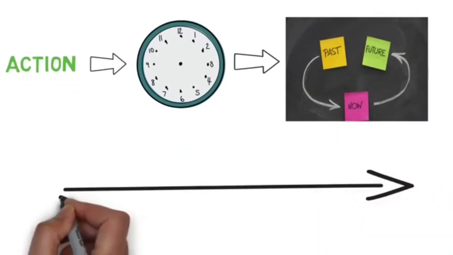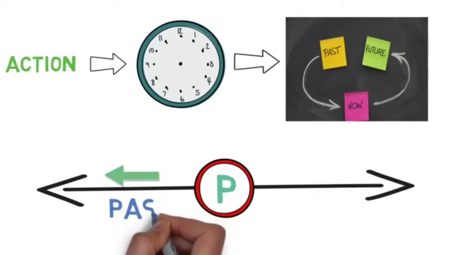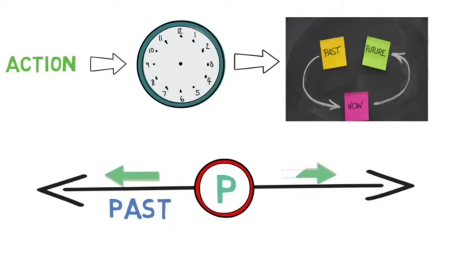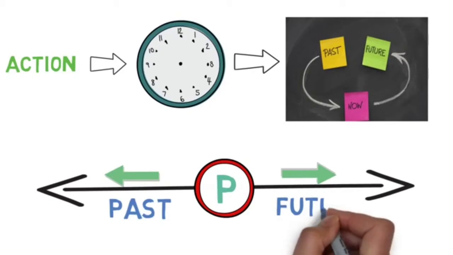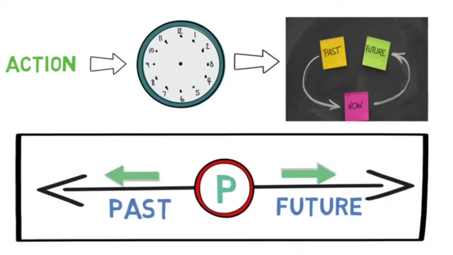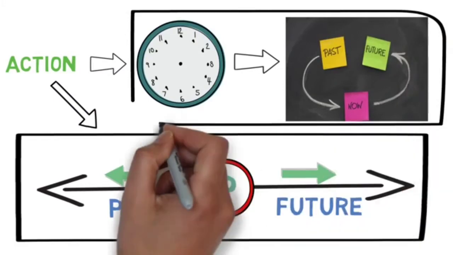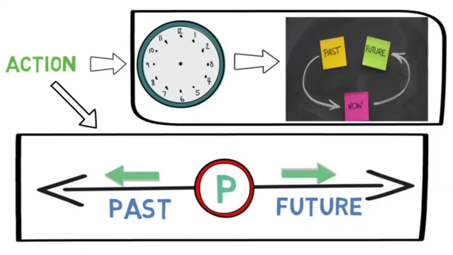Children, look at the timeline carefully. The circle represents the present tense. Here, the line which is left to the circle is the time which is already past, and the line which is right to the circle is the future time. So please understand this timeline properly, children, because we are going to use this timeline for understanding when any action took place with respect to time, as the time could be past, present or future.